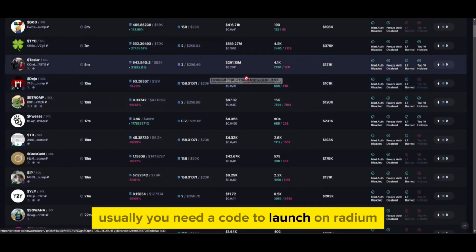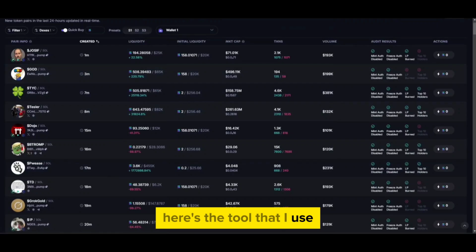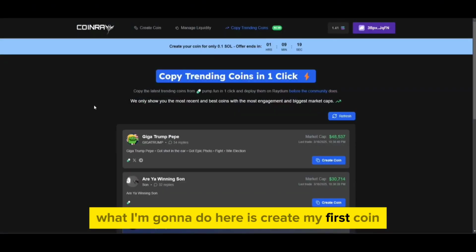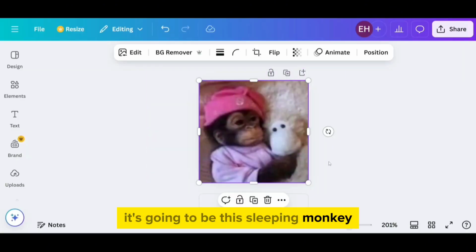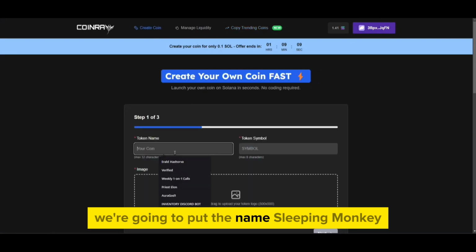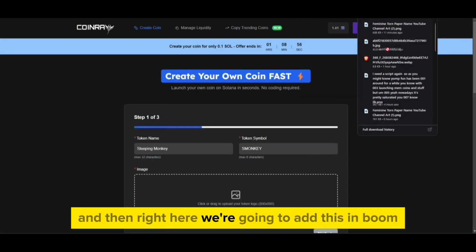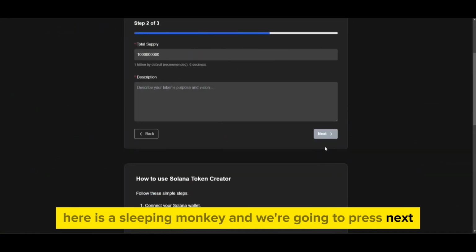Usually you need a code to launch on Raydium, but not anymore. Here's the tool that I use, coinray.fun. Now, what I'm going to do here is create my first coin on coinray.fun. It's going to be this sleeping monkey. We're going to go over here and go to create a coin. We're going to put the name sleeping monkey, symbol monkey, and then right here, we're going to add this in. Boom, here is a sleeping monkey, and we're going to press next.